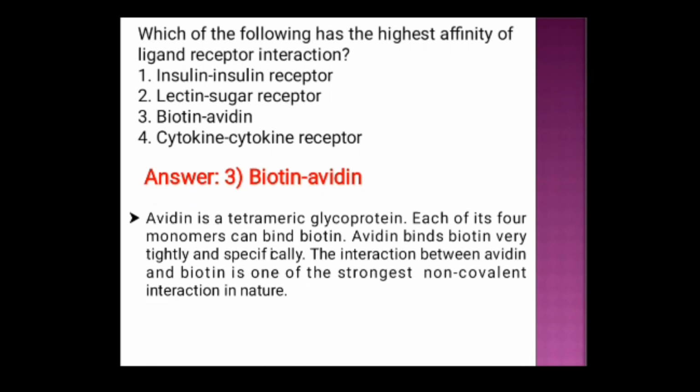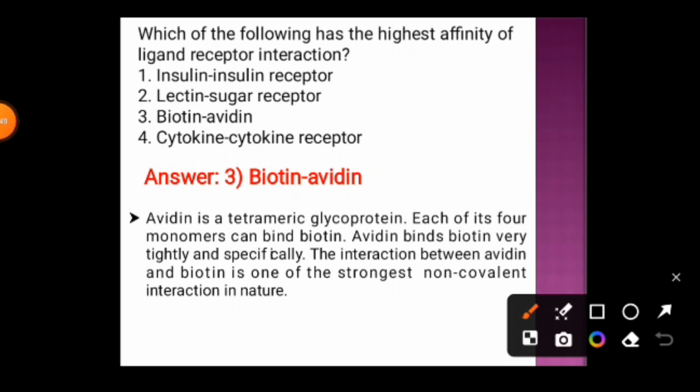Avidin is a tetrameric glycoprotein. Each of its 4 monomers can bind biotin. Avidin binds biotin very tightly and specifically. The interaction between avidin and biotin is one of the strongest non-covalent interactions in nature. So, biotin-avidin has the highest affinity ligand-receptor interaction.